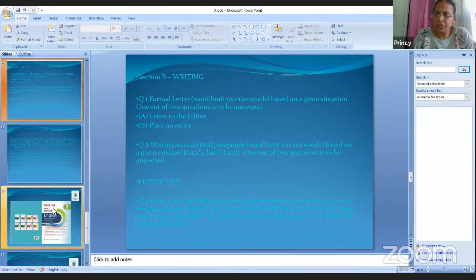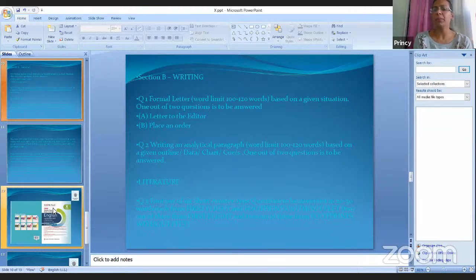We'll discuss social issues. The word limit will be 100 to 120 words. You have to write within this limit. You can exceed up to 125 to 130 also, but not more than that. Option number 1 is a letter to the editor, and number 2 is placing an order. Out of these 2 options, you will do one.